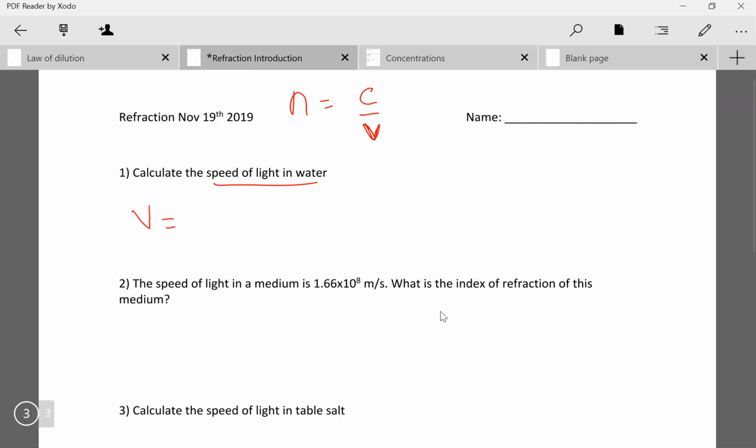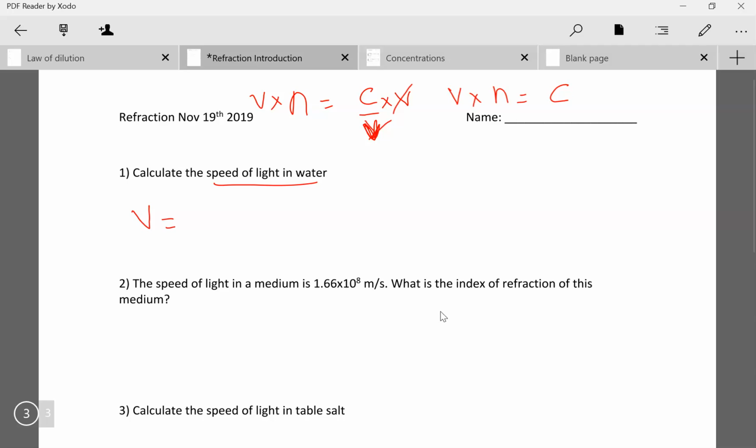So I need to calculate V. In order to get V, I'm going to multiply both left and right sides of this equation by V, because right now V is in the denominator, and I can't solve for something that's in the denominator. So I'm going to cancel out these V's, and I get V times N equals C.